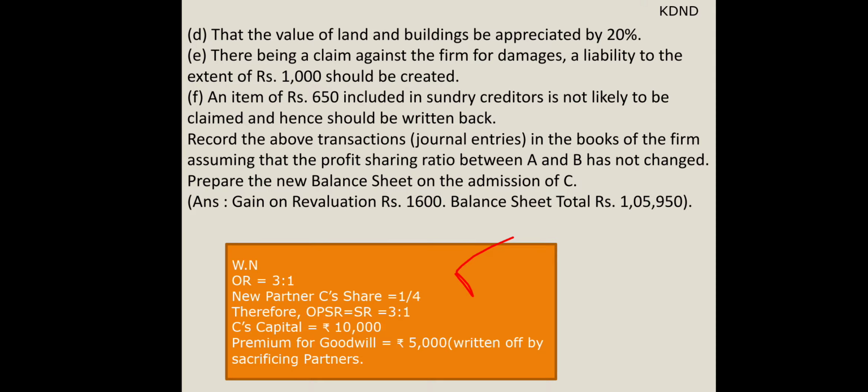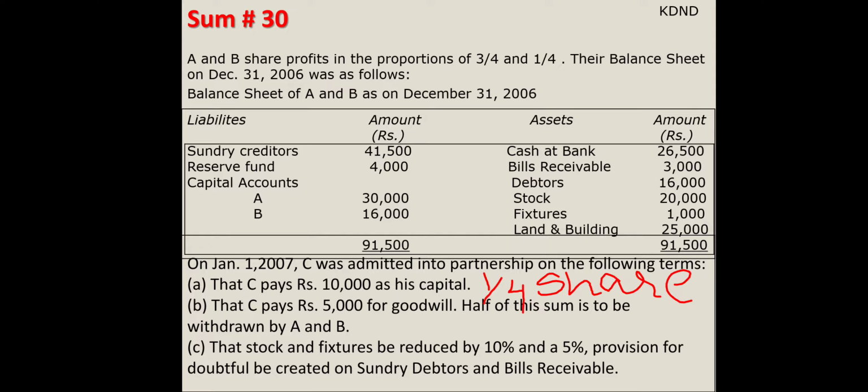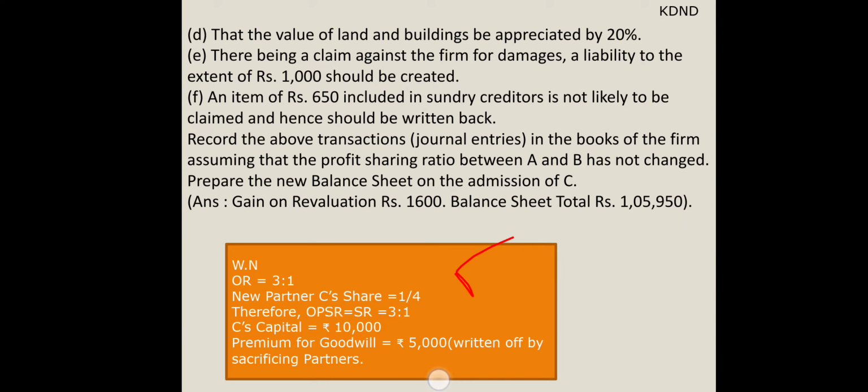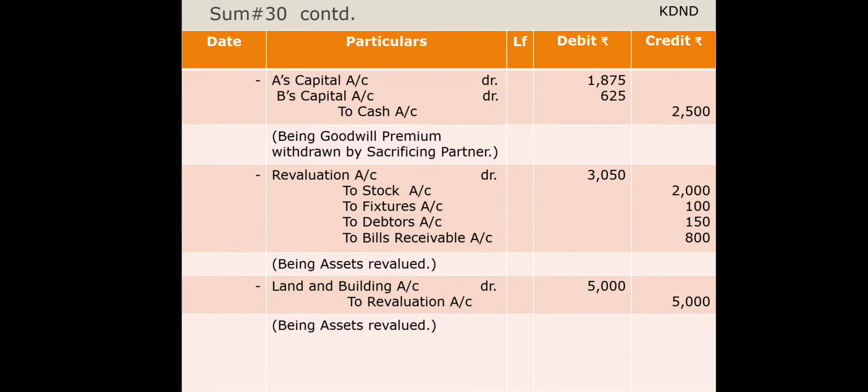Now we are switching to the adjustments. You can see over here, stock and fixtures are reduced by 10%. So stock 20,000 at 10% and fixtures 1,000 at 10%. While a 5% provision is to be made on sundry debtors and bills receivable. So sundry debtors 16,000 at 5% and 3,000 at 5%. You can see over here, I have done it for all of them. You have a textbook in your hand, so you can calculate on your own also, right? 2,000, 100, 150 and 800 respectively.